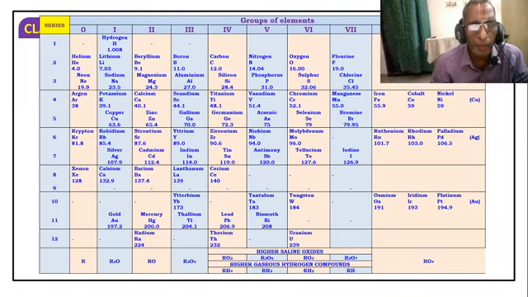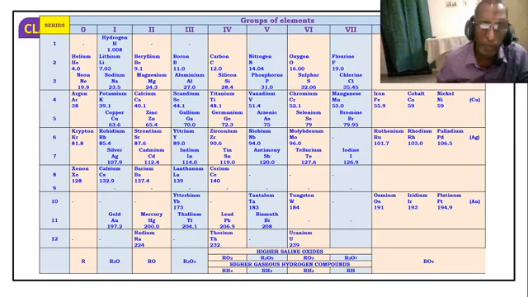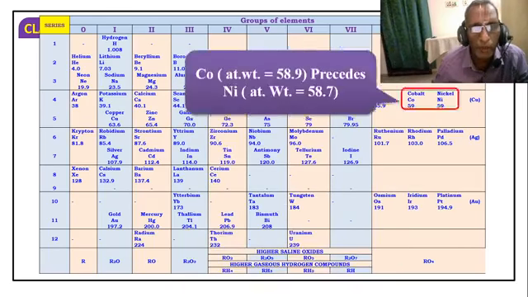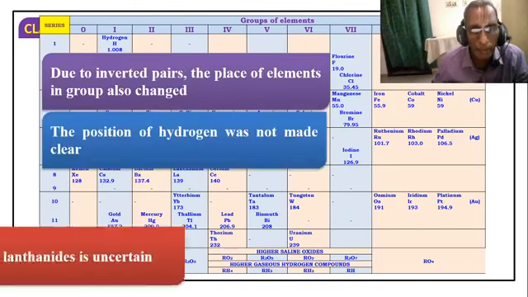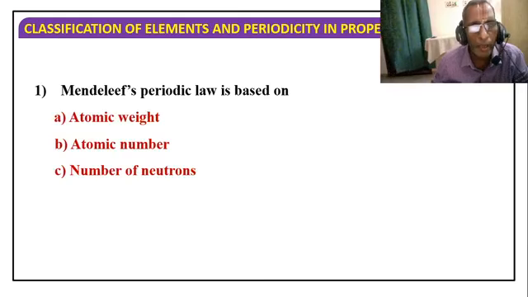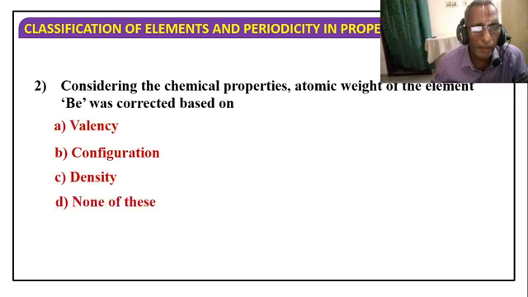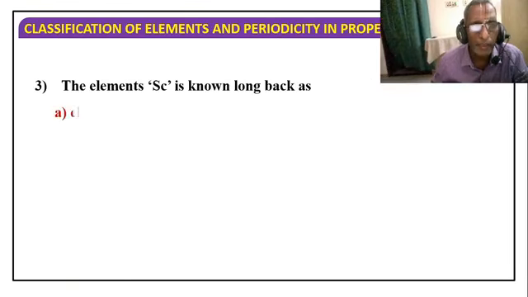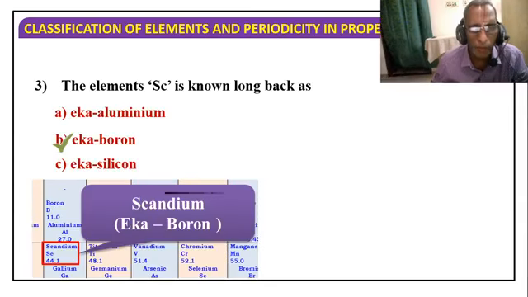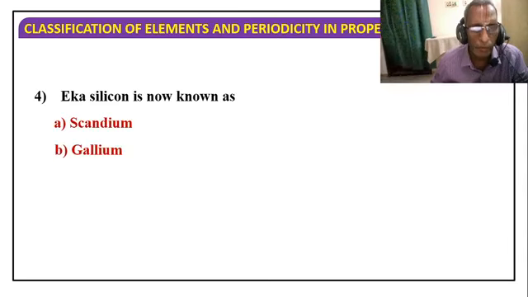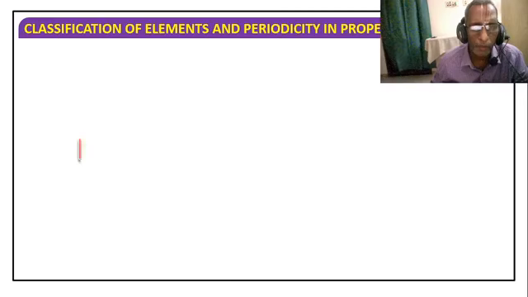Nitrogen, phosphorus, arsenic, antimony, all they come under the 5th group, because it is mentioned as A group and B group. Subdivision we have seen. A group and B group. Already we have seen about the arrangements.